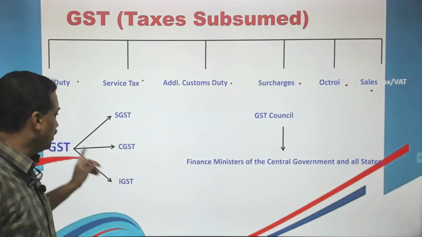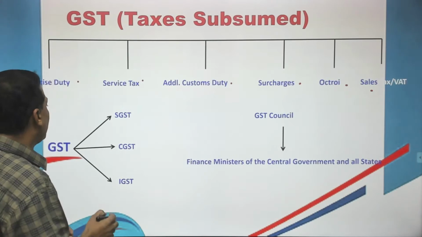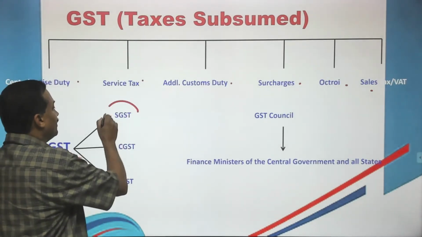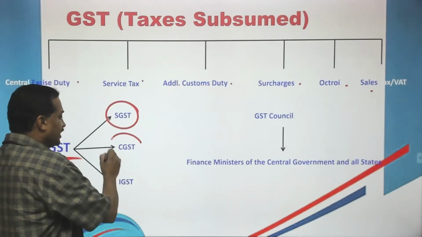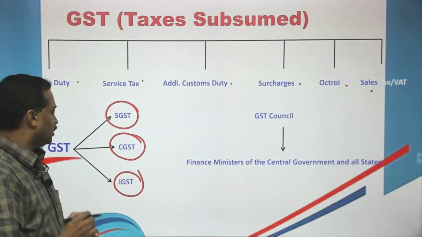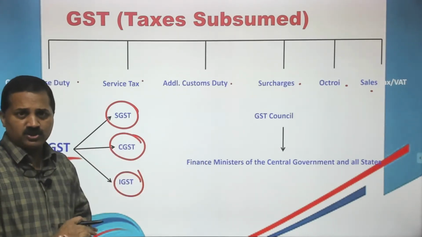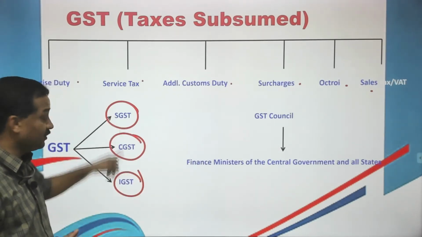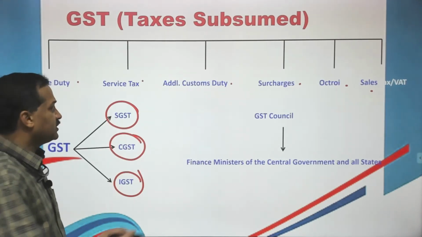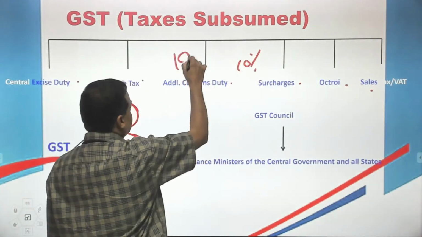Now, when you learn about GST, these are three terminologies that you should know: SGST, CGST and IGST. These are all just terminologies, nomenclatures. These are not different taxes. Suppose a product attracts 10% tax, and the product's cost is 100.